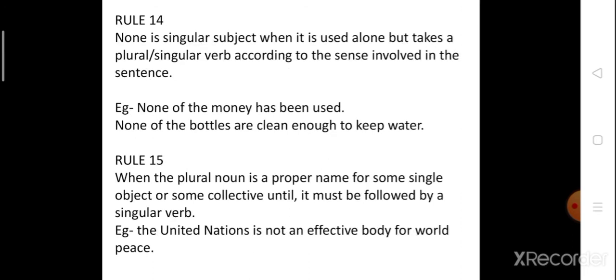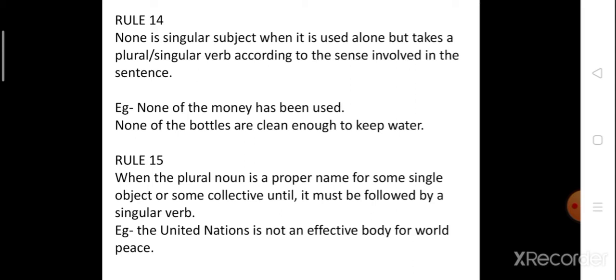Now rule number 14 says that none is a singular subject when it is used alone but takes a plural or singular verb according to the sense involved in a sentence. We all know that the word none is a singular subject, but we have to see the way it is used in the sentence.